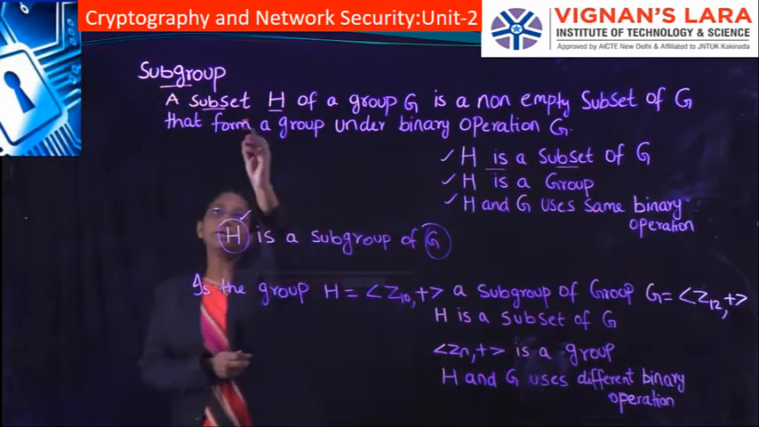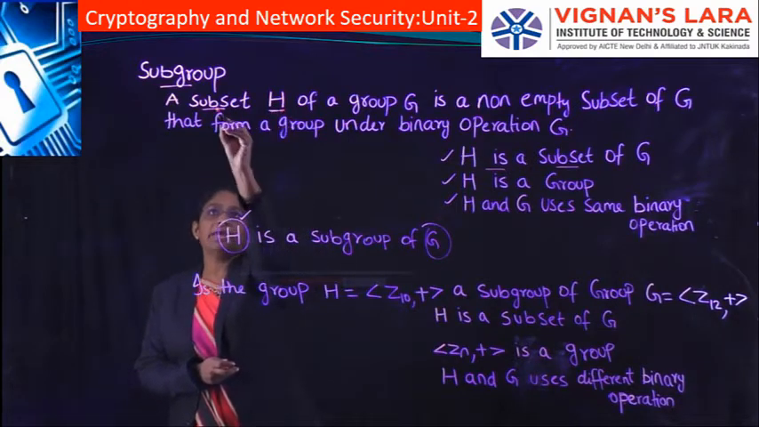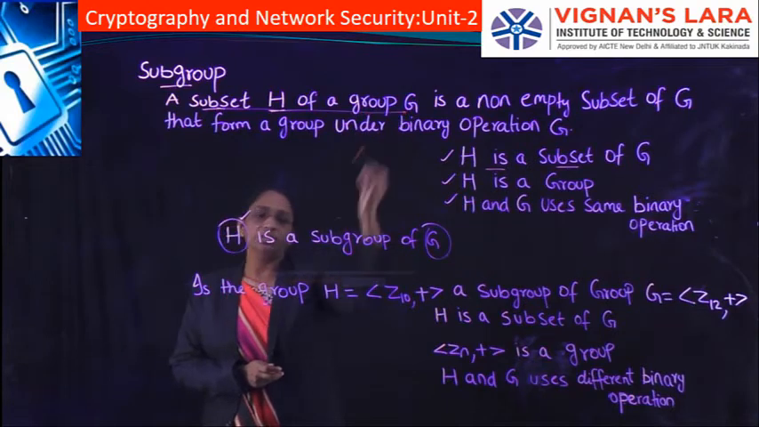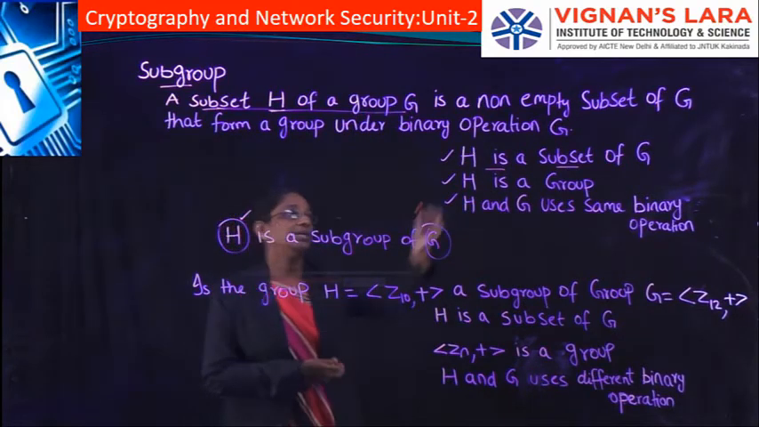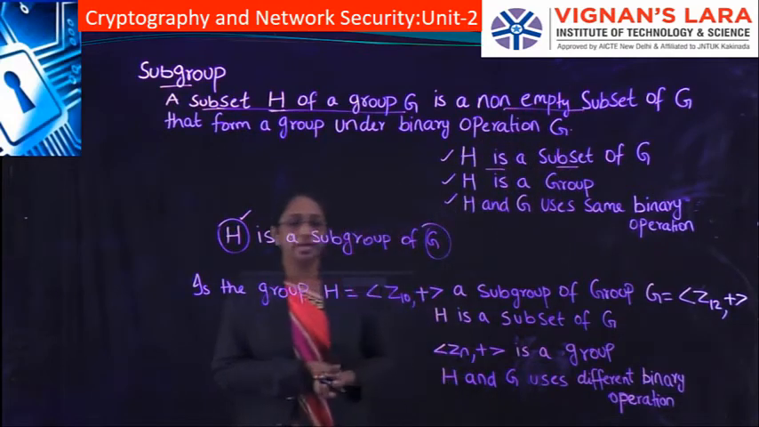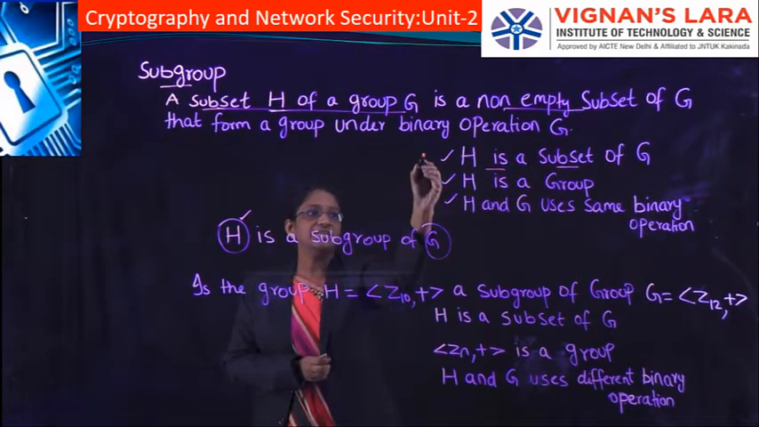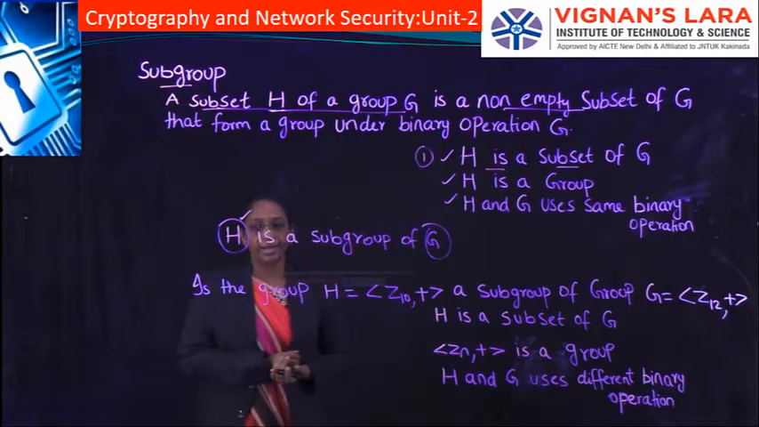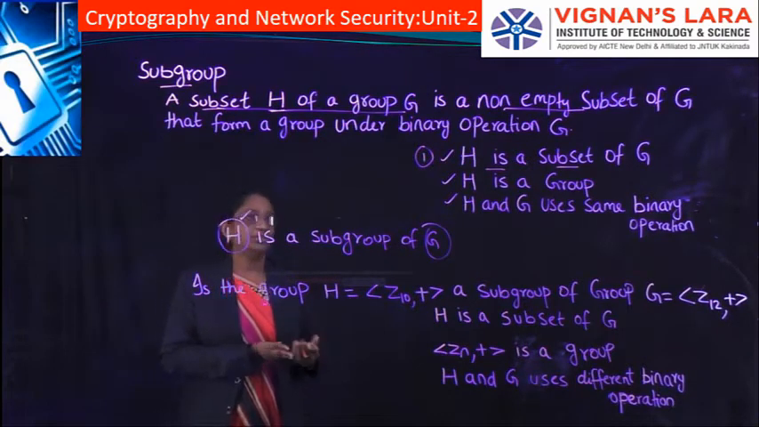That is what is written in the definition also: H is a subset of group G, and it is a non-empty subset. So H should be a subset of G and it should be non-empty. That is the first condition that has to be satisfied by H. What is the second condition? This H should be a group.